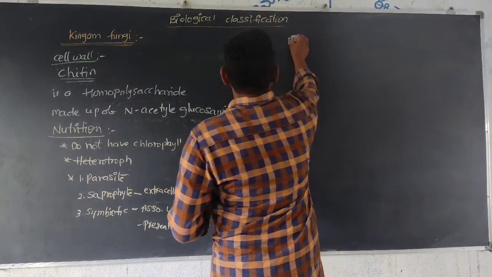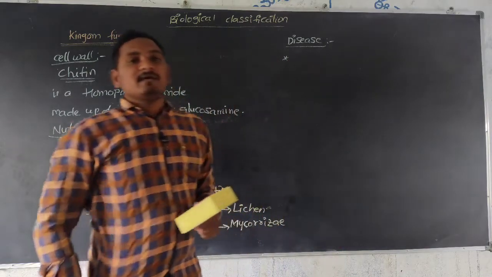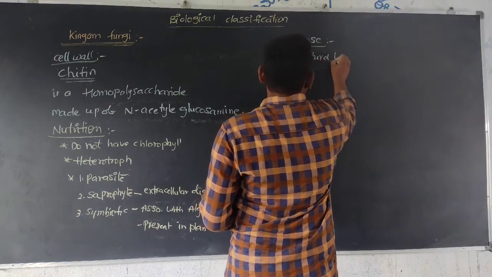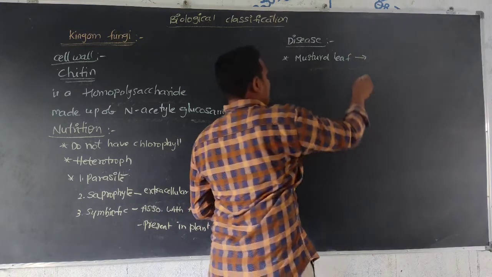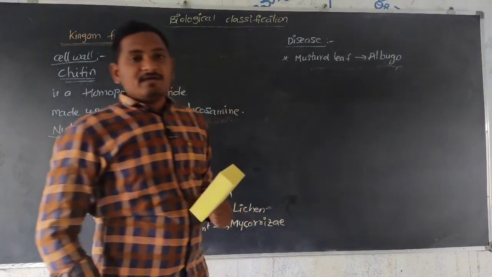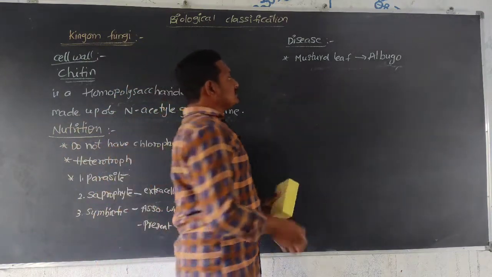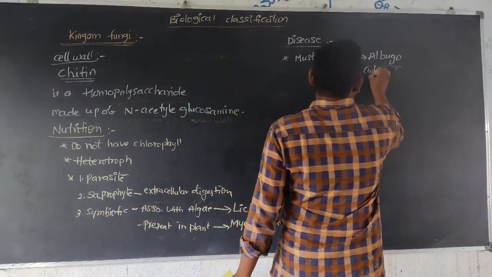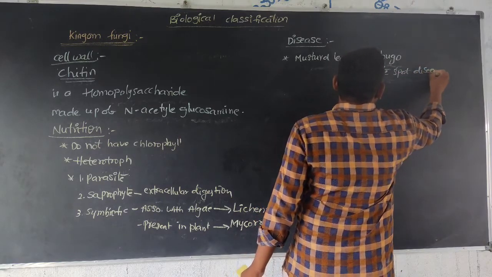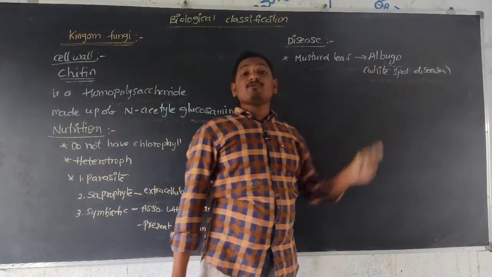Diseases. Diseases are caused by fungi. One thing is mustard leaves affected by Albugo. Albugo is a fungus which causes white spot disease in mustard leaf. White spot disease in mustard leaf is caused by Albugo fungi.